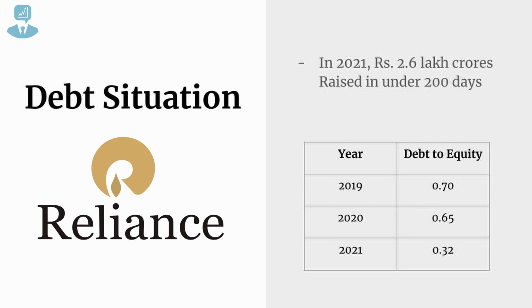If you look at the last 3 years, that is 2019, 20 and 21, their debt to equity ratio has almost come down from 0.7 in 19 to 0.65 in 20 to 0.32, which means Reliance is progressively going towards being debt free. Now, what does that do? That builds the confidence of people who are invested with them, and also in future, if they want to raise a little bit more money for a bigger project, their debt situation would allow them to do that.